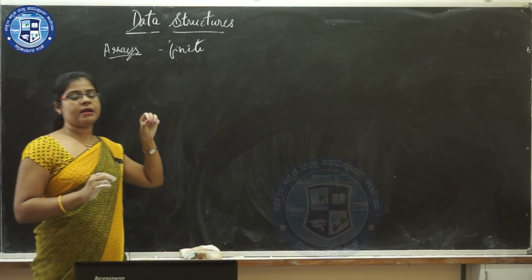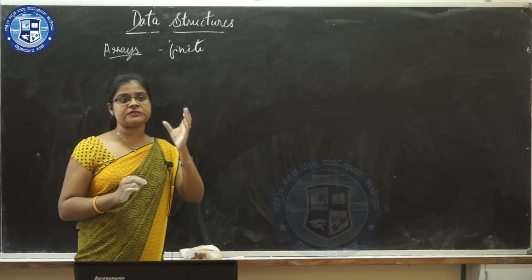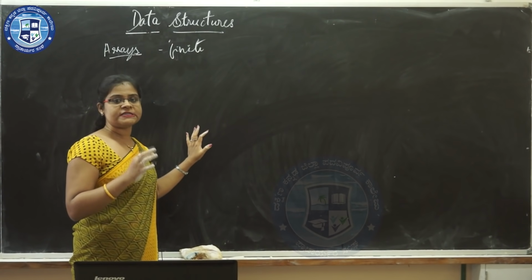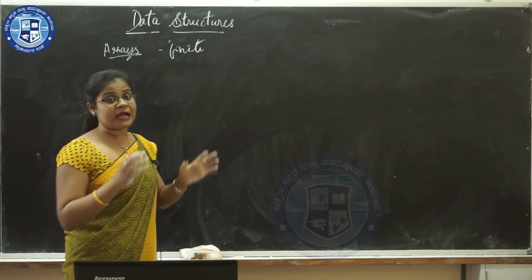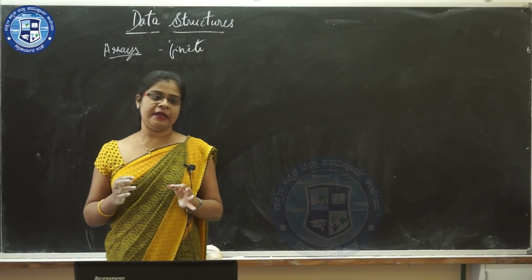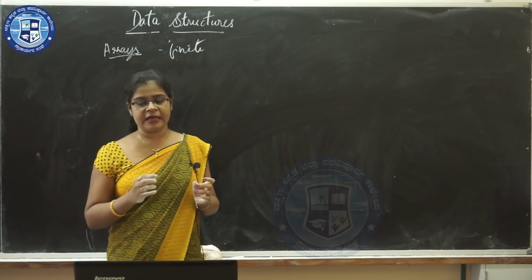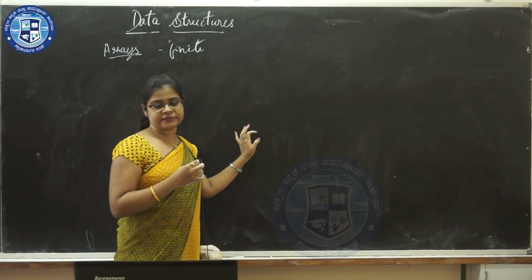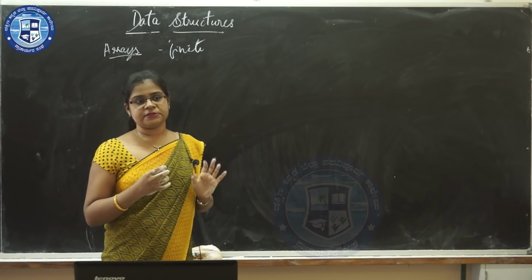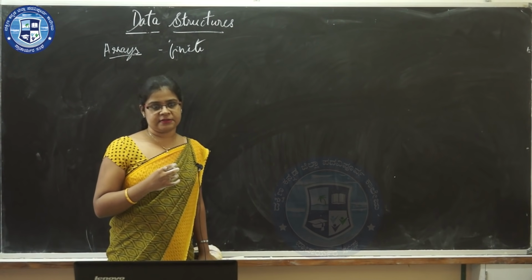The types of arrays are one-dimensional array, two-dimensional array and multi-dimensional arrays. One-dimensional arrays are specified by one subscript, that is single dimensional arrays.